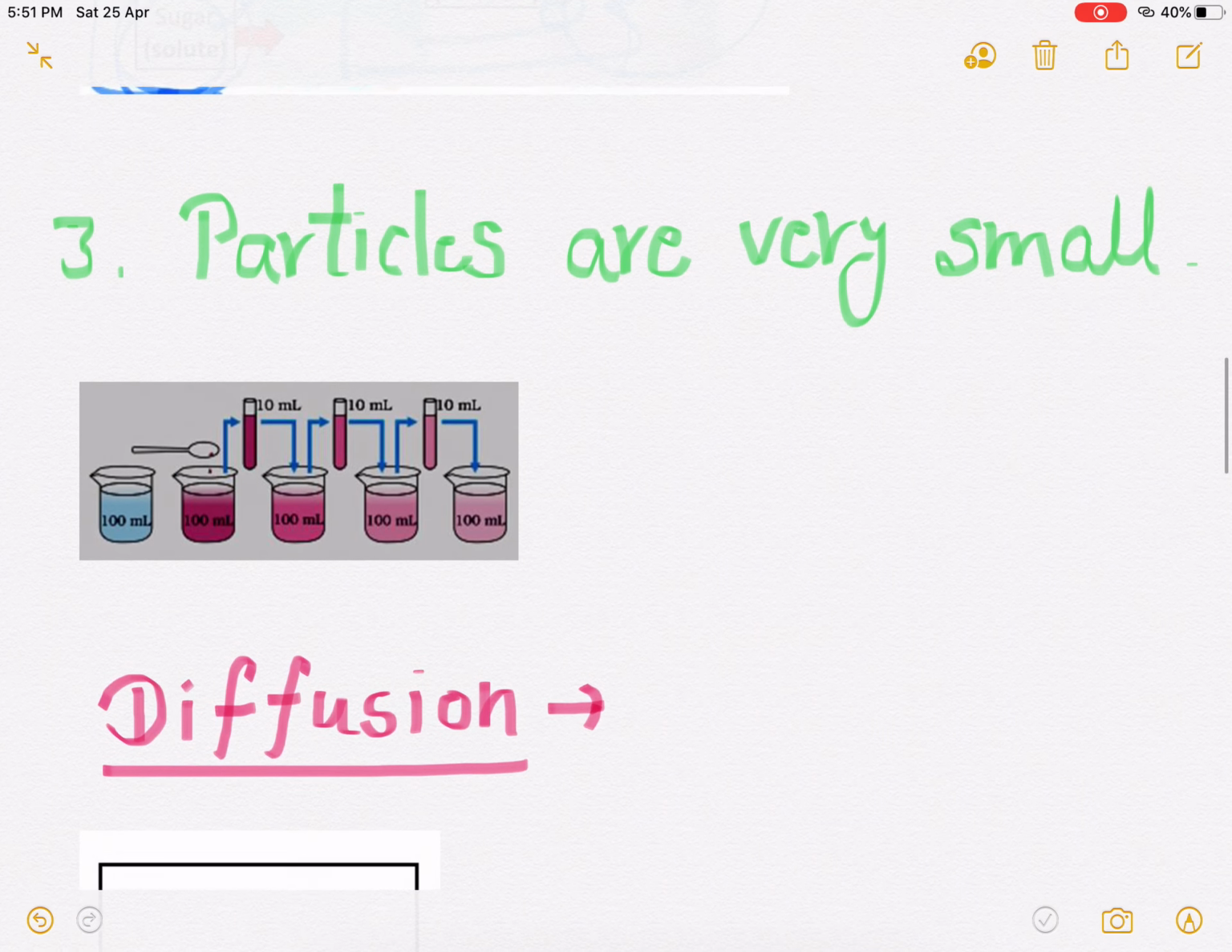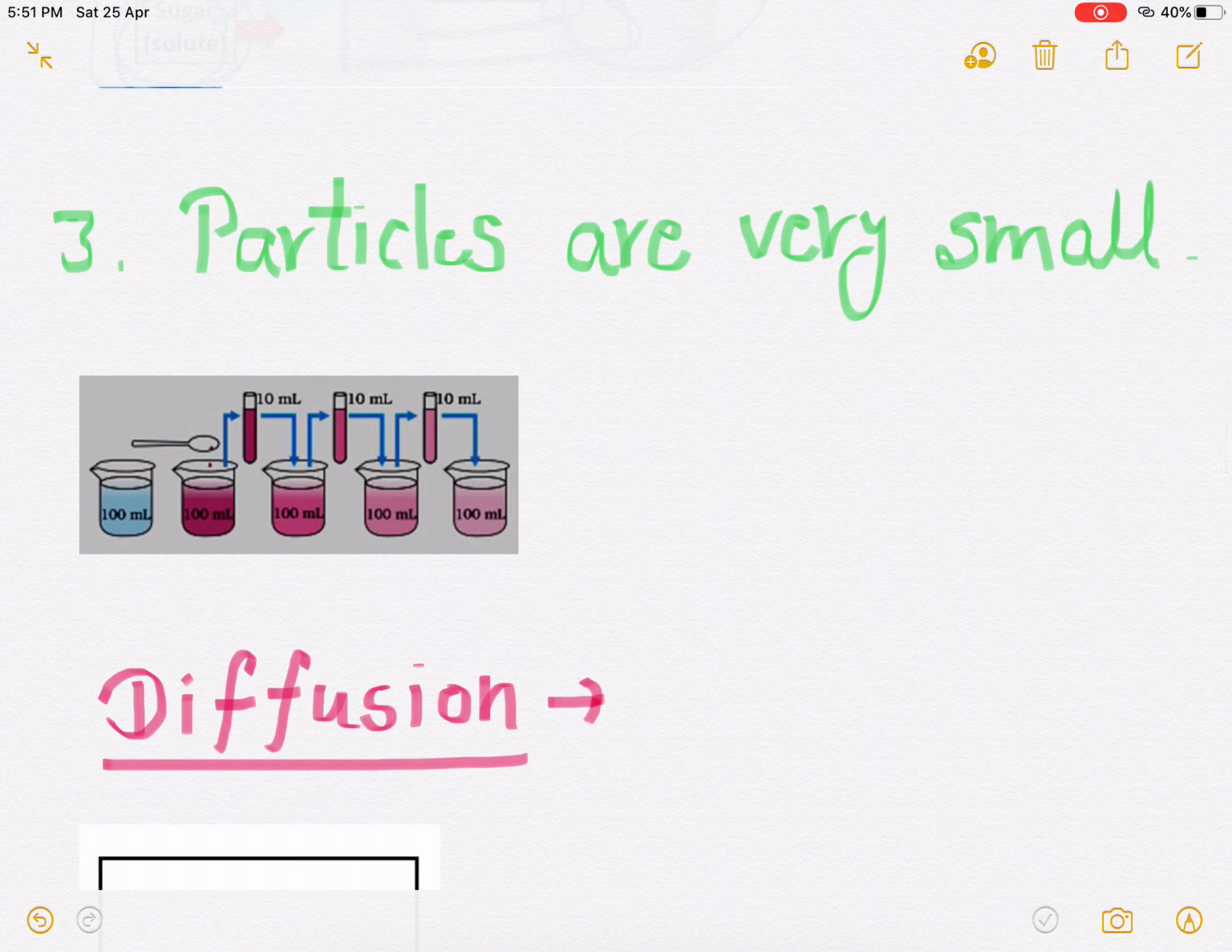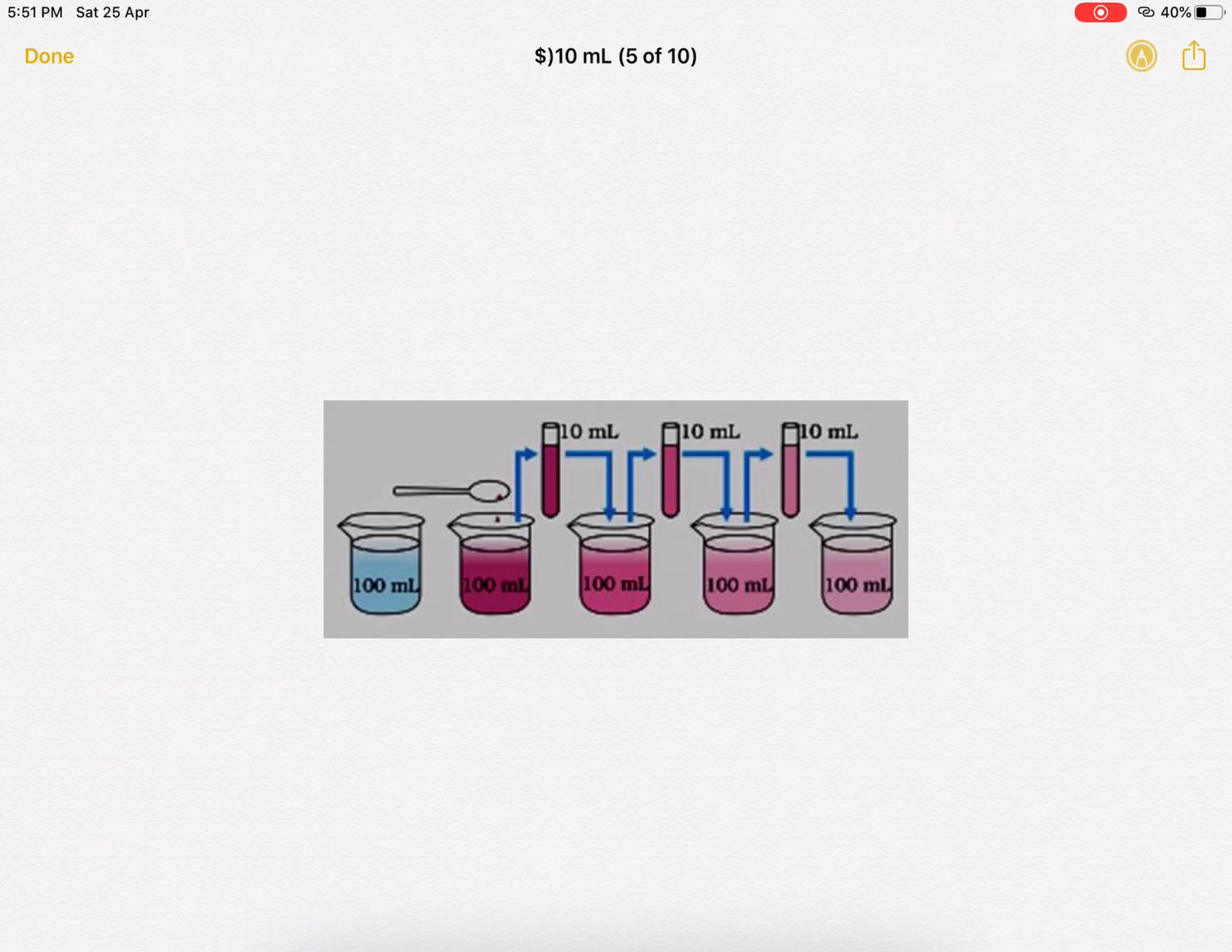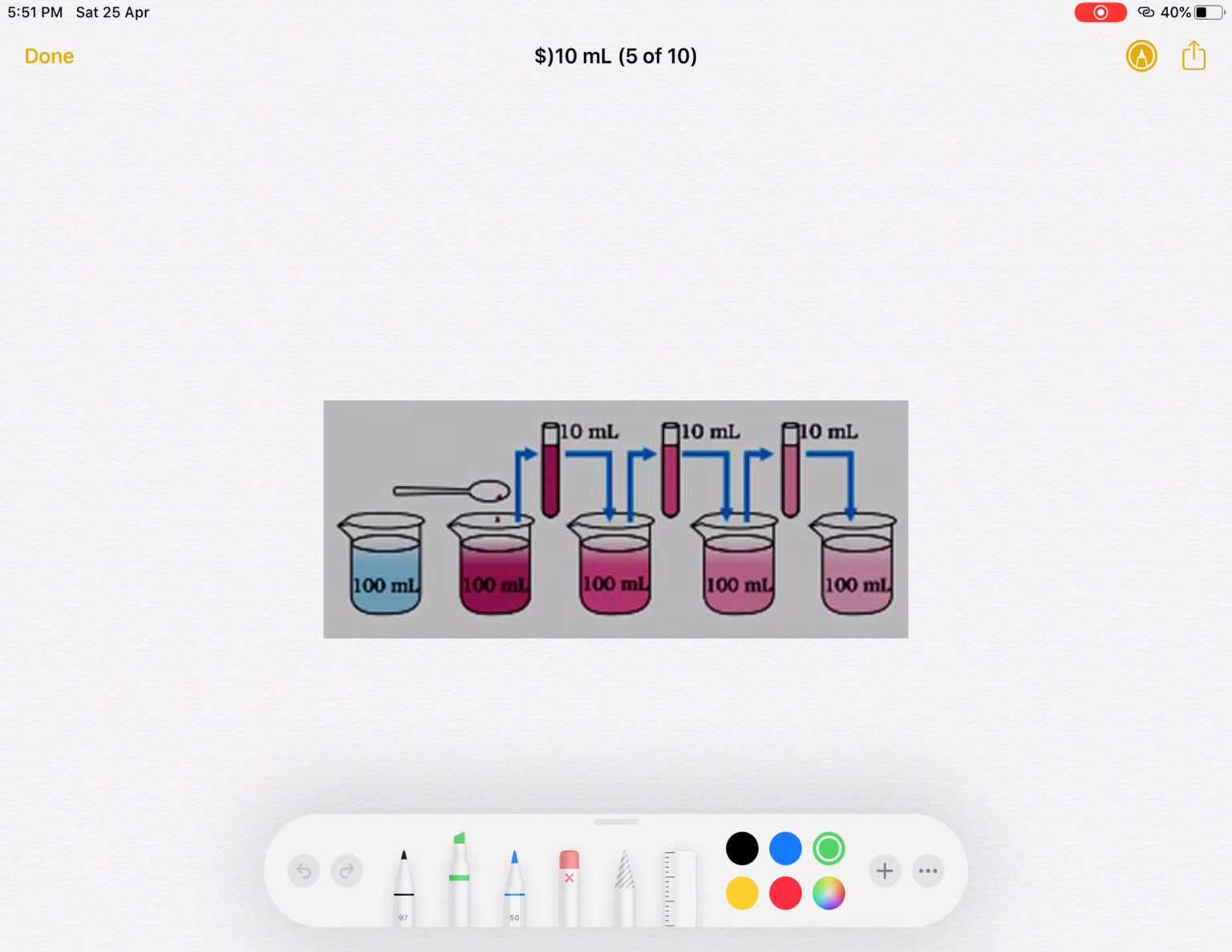After that, the third characteristic is that particles are very small. How small are these particles? We discussed this in the last video. I told you that if you take 100 ml of water in a beaker and dissolve potassium permanganate in it, you will get a pink color.